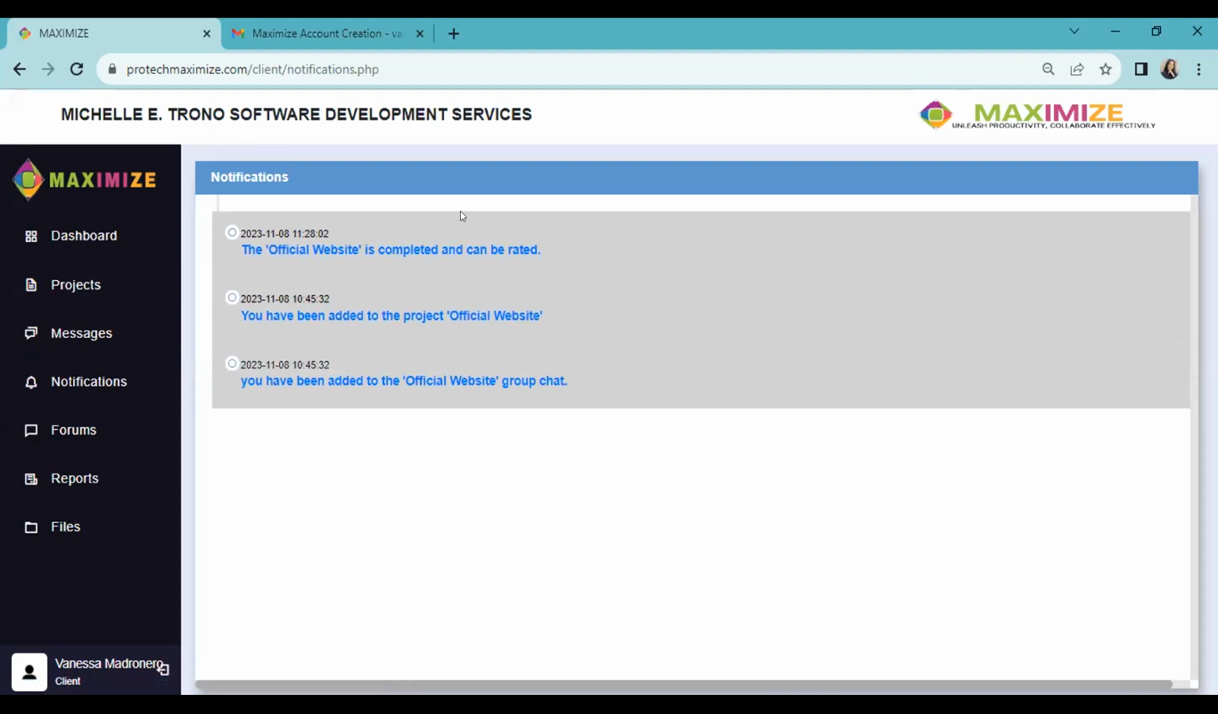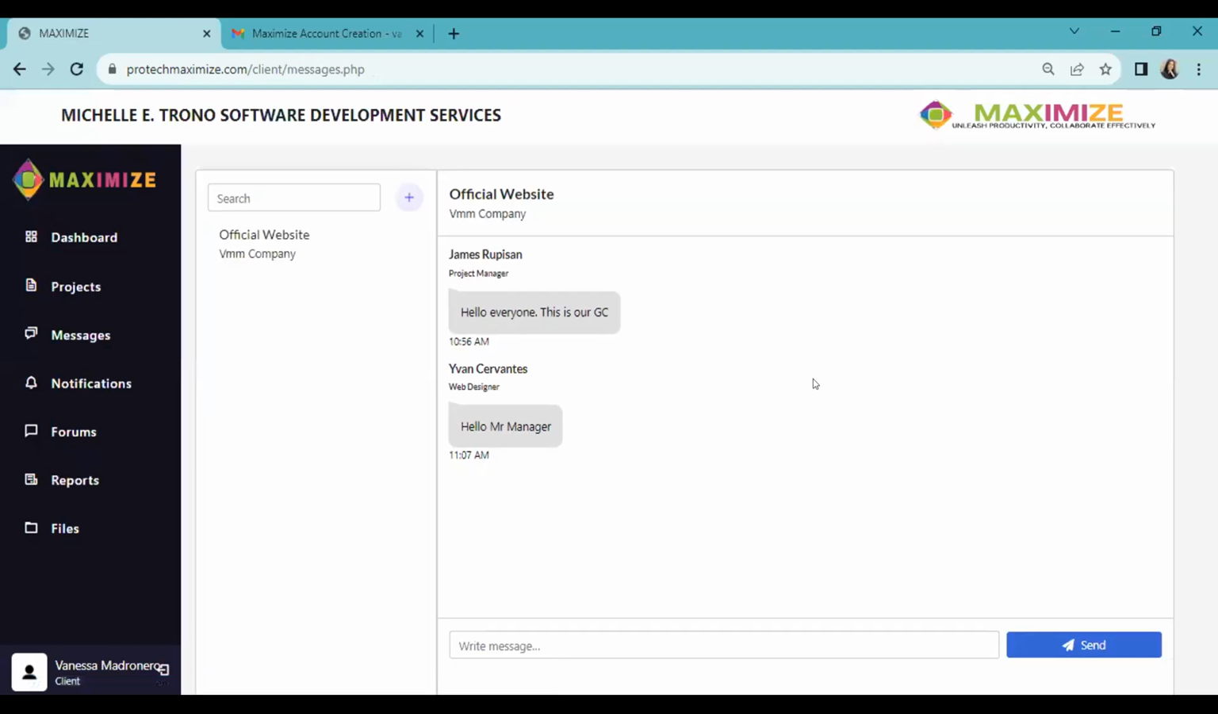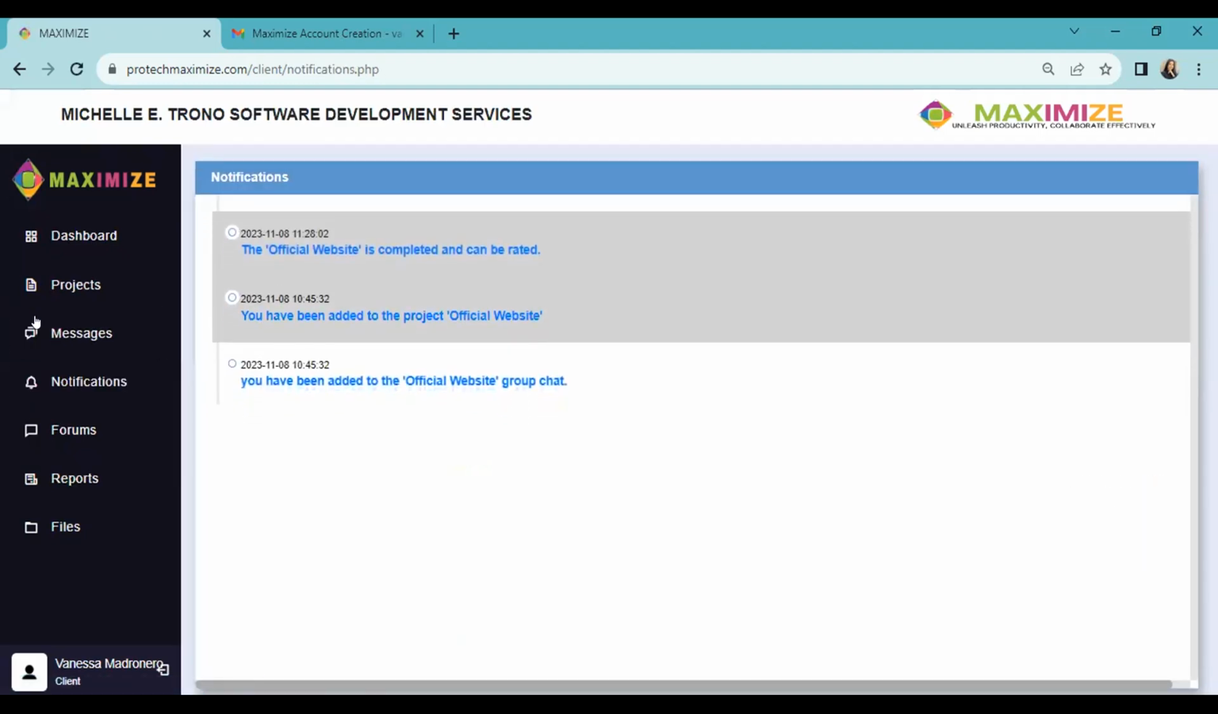Of course, we have the same notification as the others, however, for this case, we don't have the assigned subtasks and general tasks. We just have the notification that our project is now completed and can be rated. First, let's go to group chat. We have here the messages of our fellow team members. Let's just type hello, send, and go back again to notification.